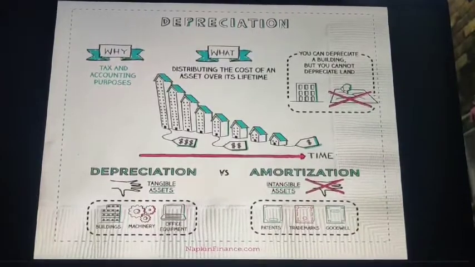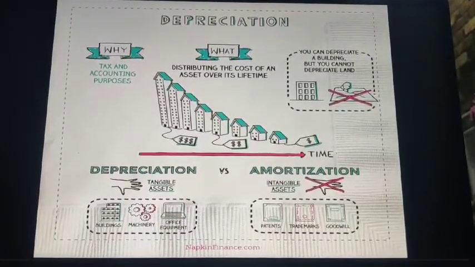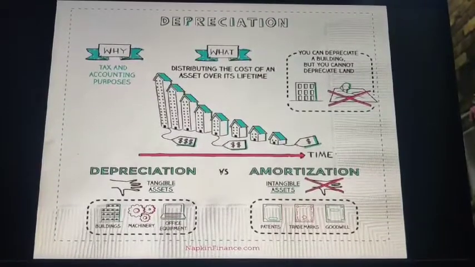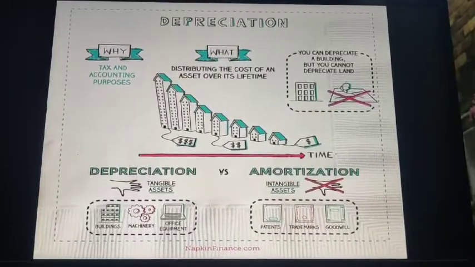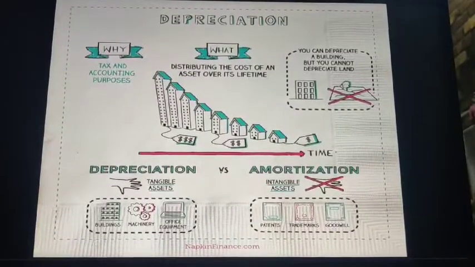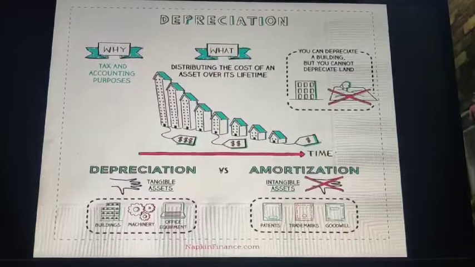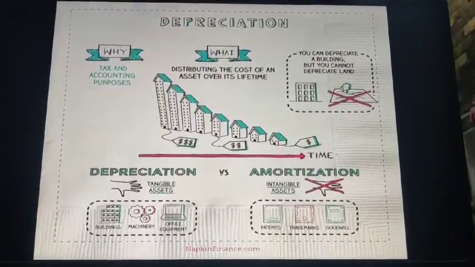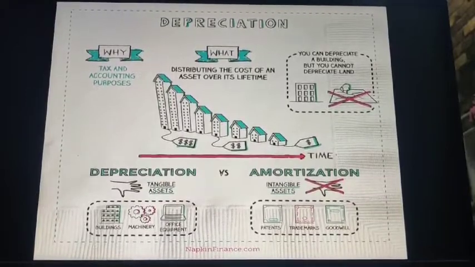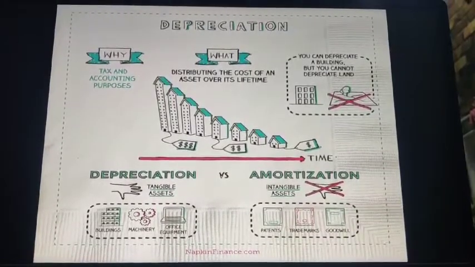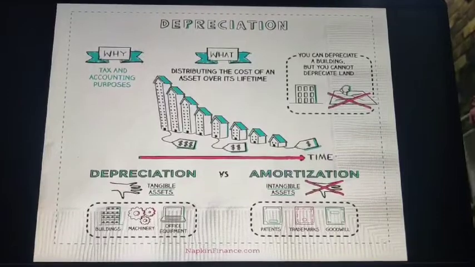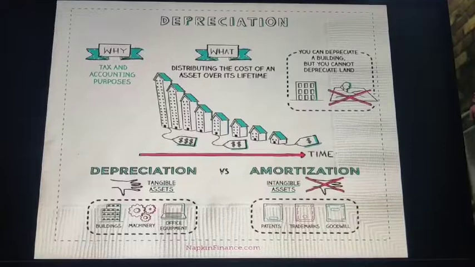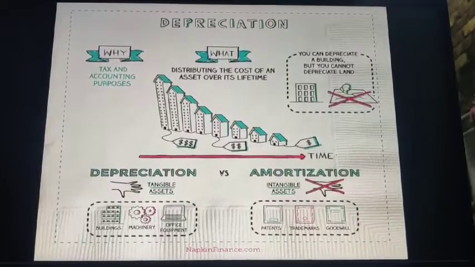Since we have deducted a similar amount from our net profit every year, at the end of the useful life of an asset, we will not be suffering any major loss. That is why we depreciate our assets every year, so that whenever that asset is no longer usable to us, we do not suffer any major loss.